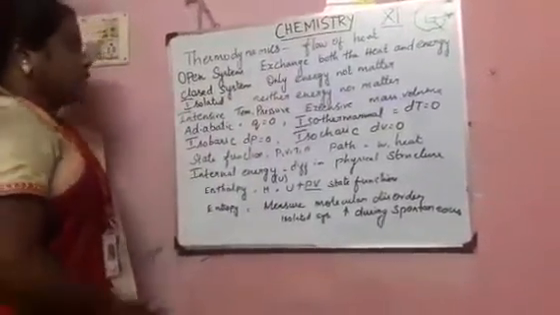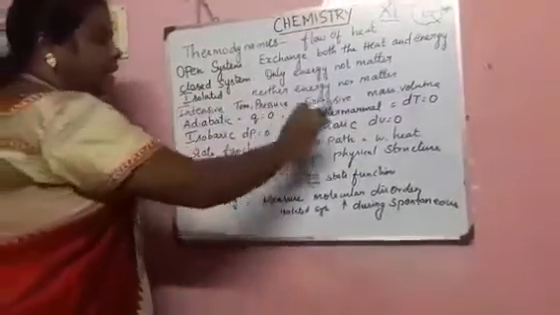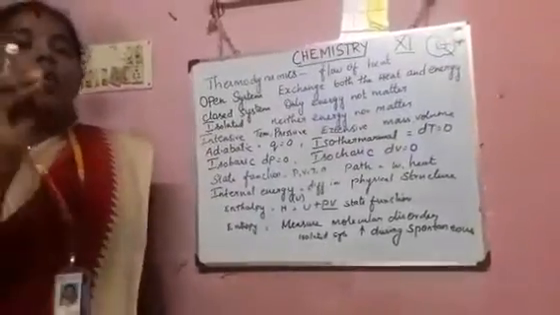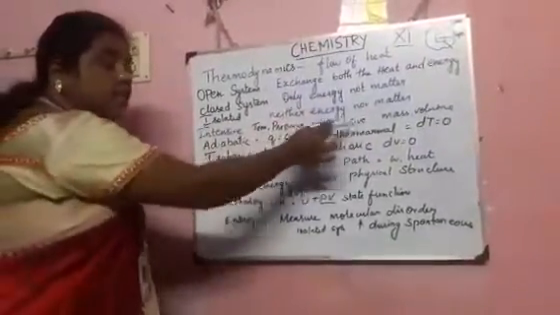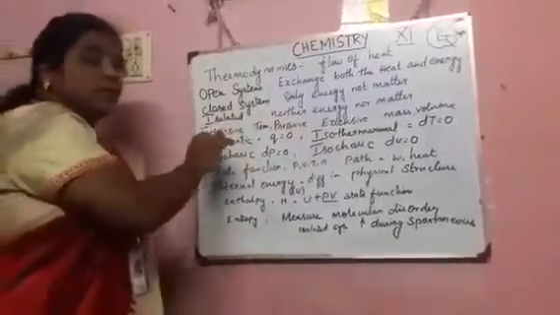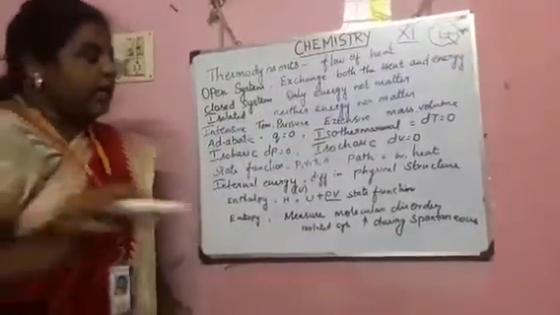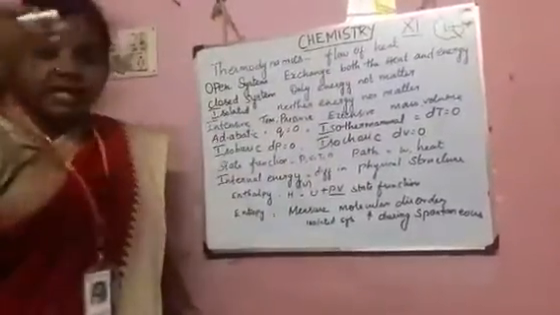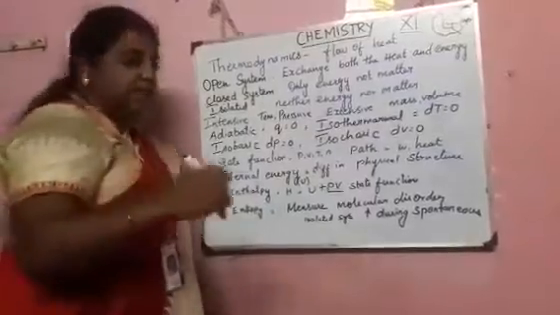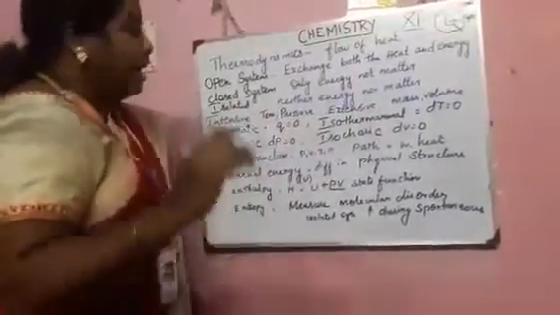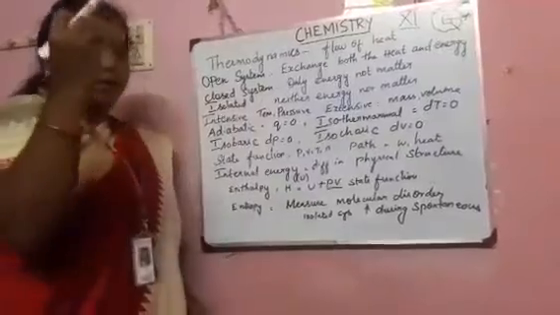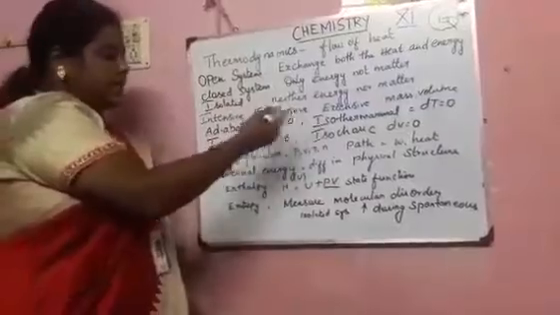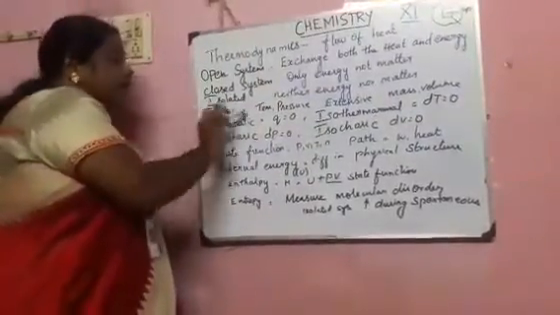Next is the intensive and the extensive properties. Extensive means it deals with the quantity. Intensive means it does not deal with the quantity. For example, mass and volume deal with the quantity of the substance, so they are called extensive properties. If it does not depend on the quantity, like temperature and pressure, it is called an intensive property.